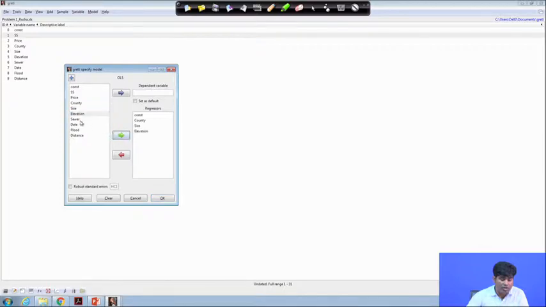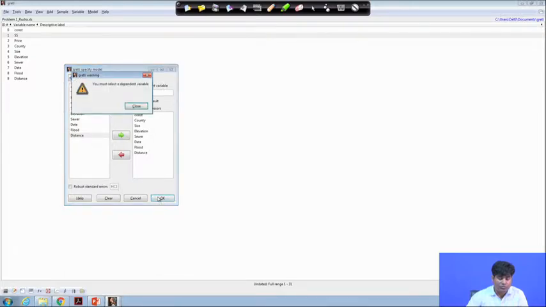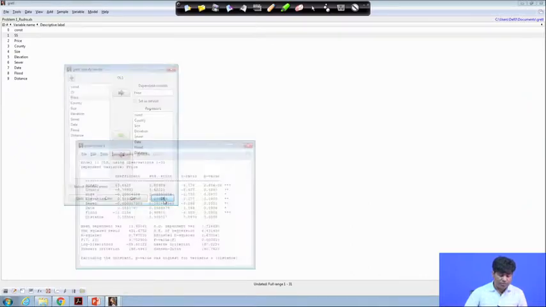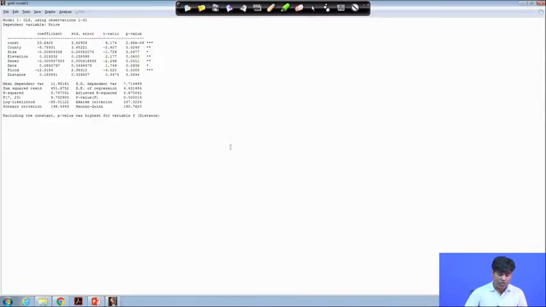So, you will find all these input boxes coming like this, flood, distance. All these independent variables are now in the command box, and then you allow the software to run the model. So, you just put OK, and by default, the dependent variable is not allowed to change. Now the dependent variable is fixed and the independent variables are fixed. Now, after putting OK, you will find the regression result.